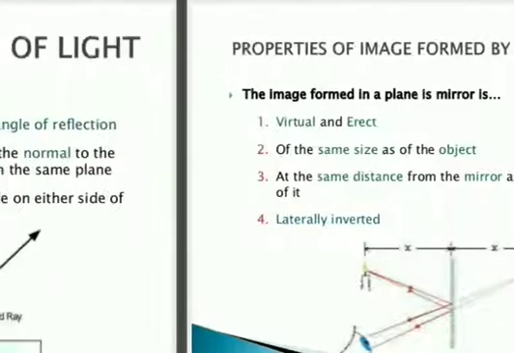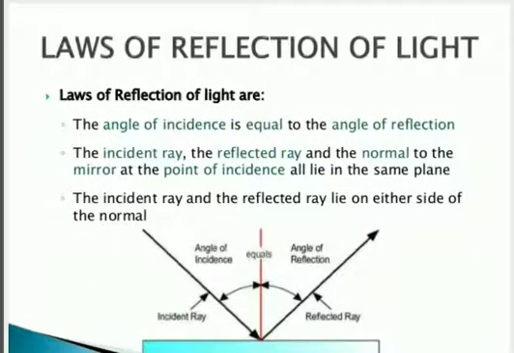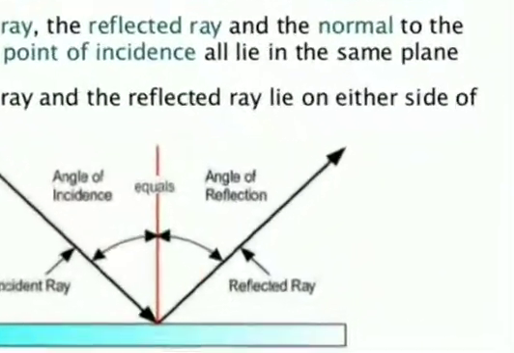So I think this law of reflection is also clear to you. I repeat once again for you people, that angle I is always equal to angle R. Then the incident ray, reflected ray and normal to the mirror at the point of incidence all lie in the same plane. And when you discuss such types of laws, you must draw the diagrams also.